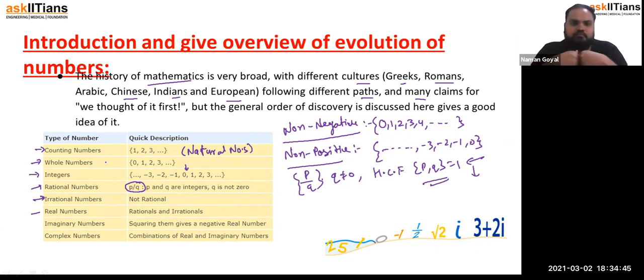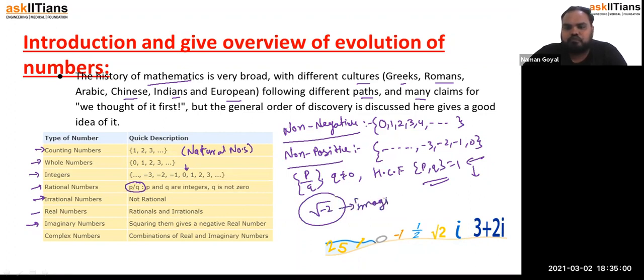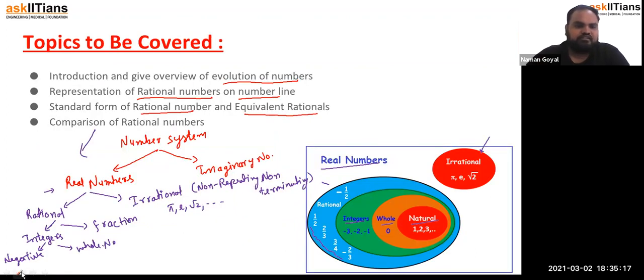Imaginary numbers are those whose square gives a negative real number. For example, root over -2 is an imaginary number. If we square a number and get a negative number, how is that possible? They do not really exist in the universe; they are imaginary numbers. Complex numbers are combinations of real and imaginary numbers. So we can say the number system starts from complex numbers.